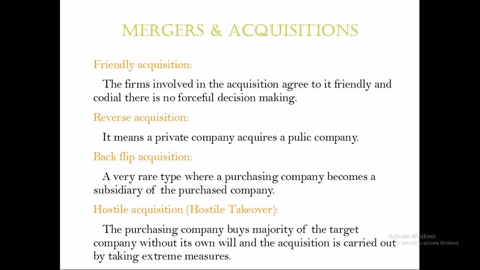So initially the promoter will have 100% ownership of the company, but after it tries to get more funds from the public, it has to sell part of its ownership as shares. So the more shares the promoter sells, the less ownership they have in the company.